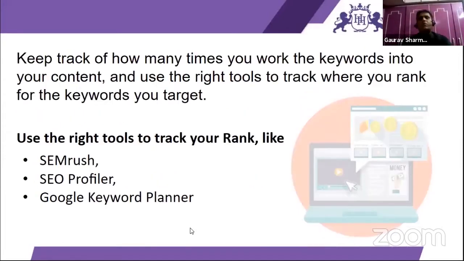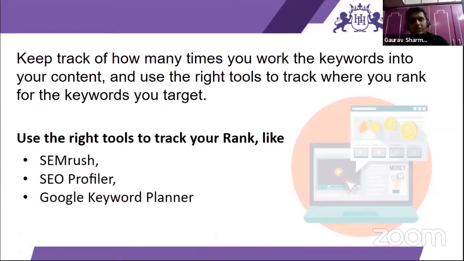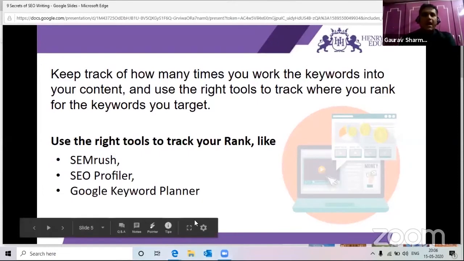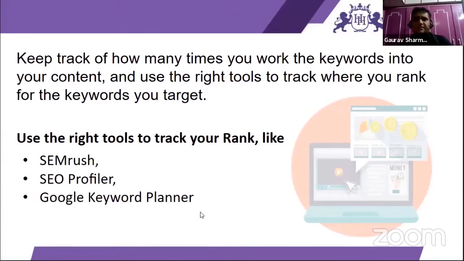Now how do I decide what keywords we should use? There are several tools which will help us, like SEMrush, SEO Profiler, and Google Keyword Planner. These are tools which will help us identify the best keyword to use. How these websites work is, we get an option to type something and get the information. For example, I use the keyword best places to visit in India and search for this.